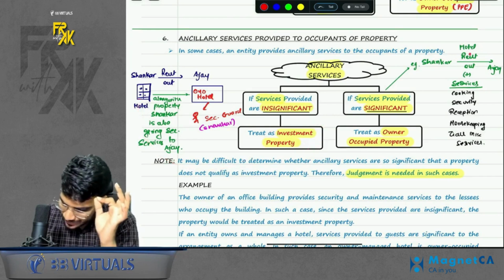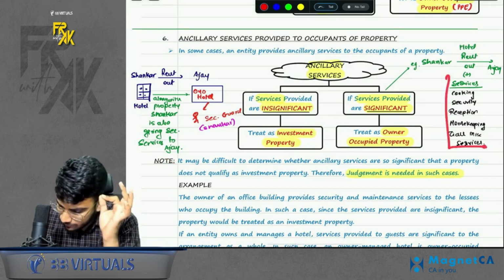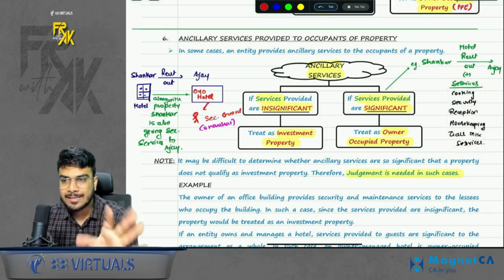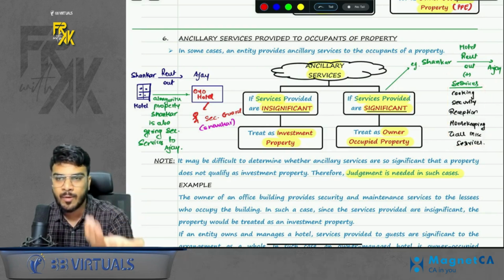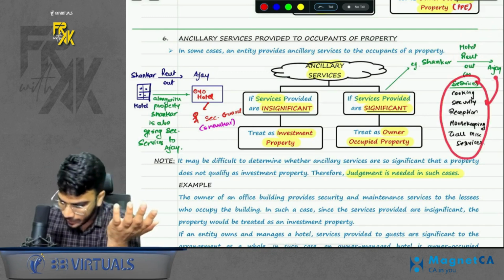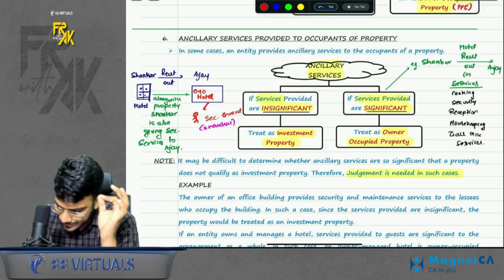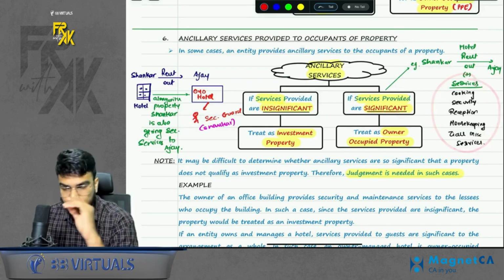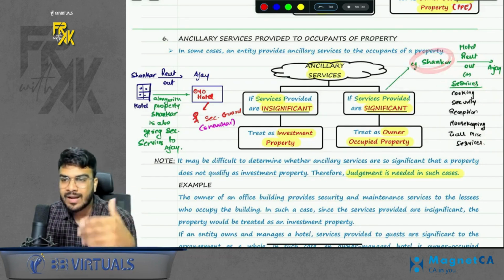But what if you are giving the property and along with that you are giving all the services: cooking, security, reception, housekeeping, and all services you are providing? So a hotel also you are providing to the tenant, and the services also you are providing to the tenant. So in that case, we will treat the ancillary services given as significant. So it is as good as you yourself are running the hotel, right?